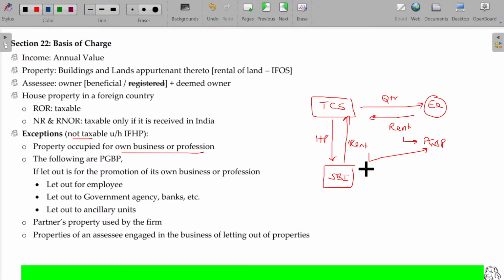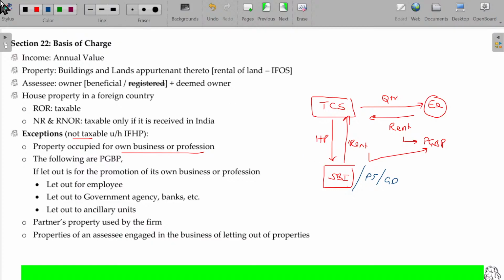Not only SBI, it may sometimes be police stations, sometimes some government departments, for example, the excise department. If I am the manufacturer, now and then I need to be investigated by the excise department, or I need to get approval from them very often. So I thought if the excise department has their office within our campus, whatever the emergency may be, we can immediately resort there. So we give the house property on rent to the excise department, to any government departments, and we are getting the rent. And this is with the intention of running the business smoothly. Then that rental income will be PGBP income.